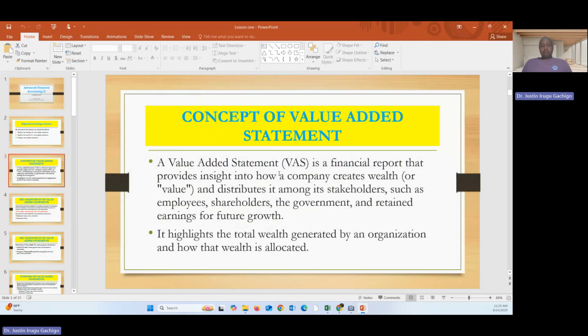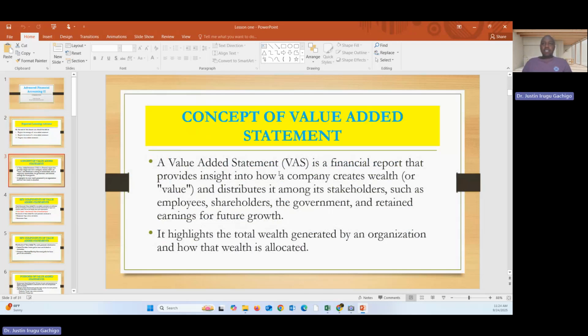I am very sure by this time you have encountered a number of statements, and the popular statements known include the statement of comprehensive income, statement of financial position, statement of changes in equity, and statement of cash flow. Then we have this, which we call value-added statement, which is not very common. So what is it?